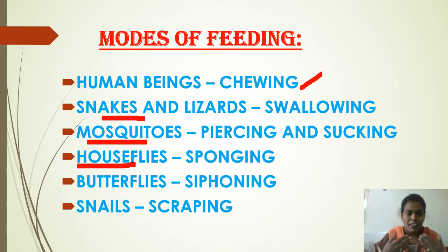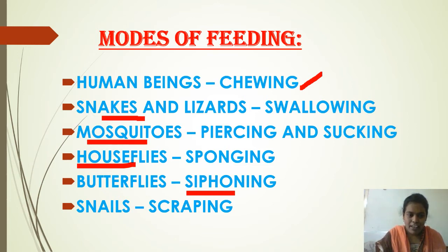In the same way, butterflies, hummingbirds and some other insects get their food from flowers. They suck the nectar of flowers using their long proboscis. This type of mode of feeding is called siphoning.